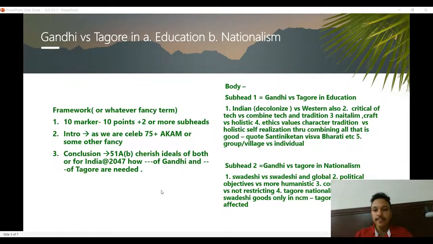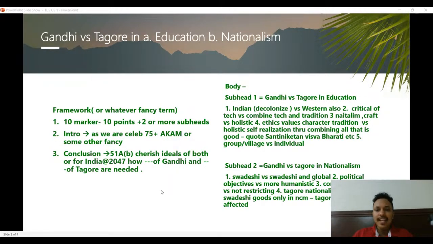How Nai Talim, craft, those were the main ideas, vernacular, focusing on craft, versus Tagore had a little more holistic idea about education: not just for jobs, not just for empowerment, but also for the sake of understanding, for the sake of the soul, as he noted. Or how Gandhi emphasized more on ethics, values, character, tradition, while Tagore had a slightly wider view.